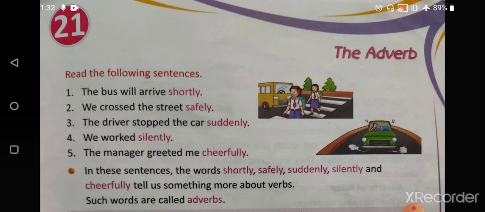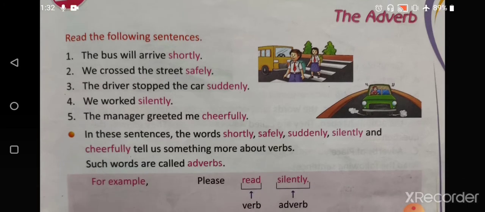Similarly, we crossed the street safely. What is the verb here? Crossed. And how did we cross the street? Very safely. The driver stopped the car suddenly. What happened to the car? It stopped. So what is the verb here? Stopped. And how did it stop? Suddenly. So suddenly is the adverb. In these sentences, the words shortly, safely, silently, suddenly, and cheerfully tell us something more about the verb. Such words are known as adverbs.